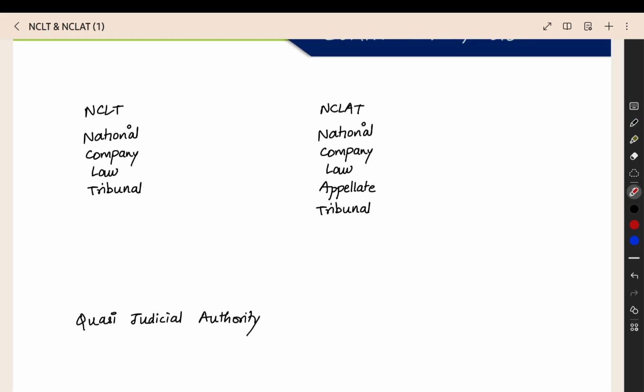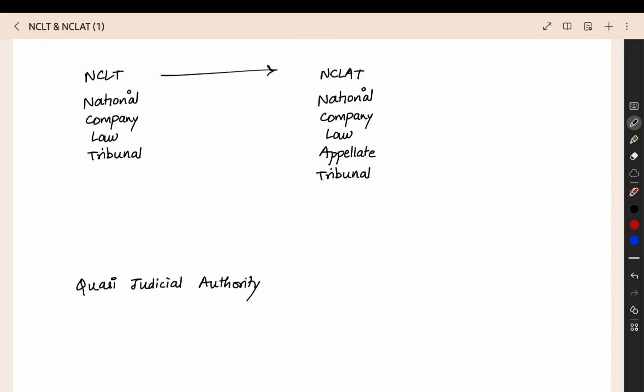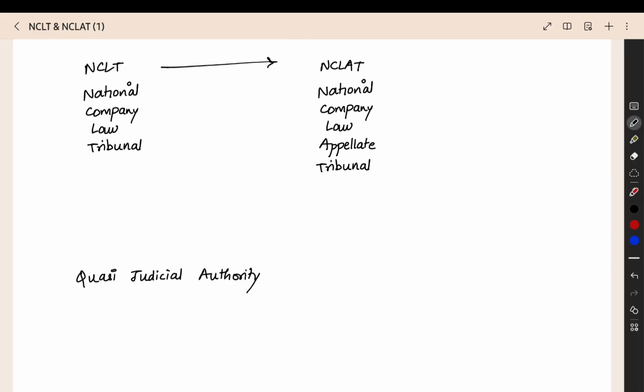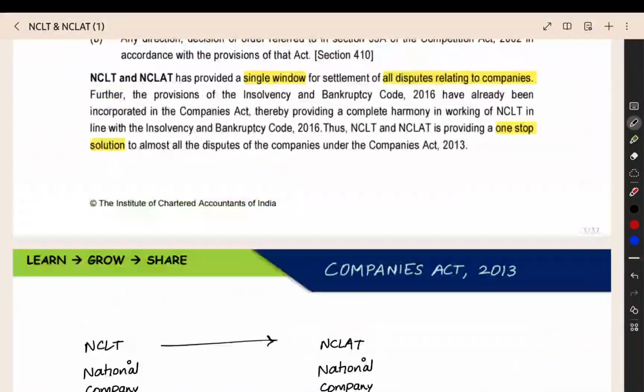So first your case will go to the tribunal, and if the tribunal makes an order and you do not like the order, you want to go for an appeal. Then you can go for an appeal with the NCLAT. So that's why it is called the appellate tribunal. Now we can see NCLT and NCLAT one by one.